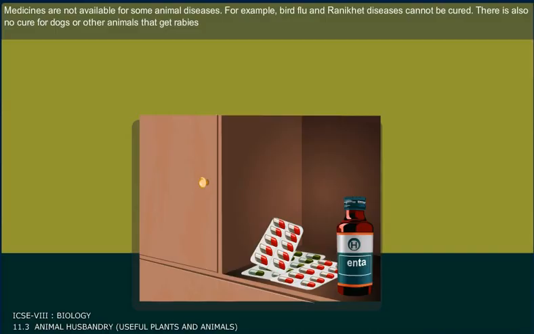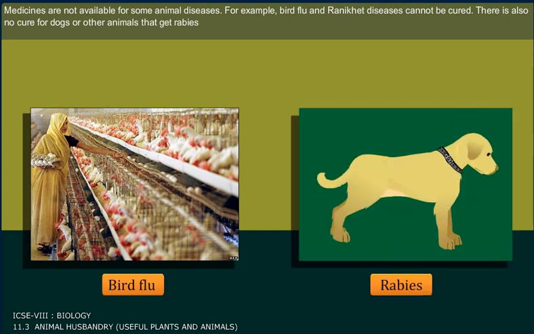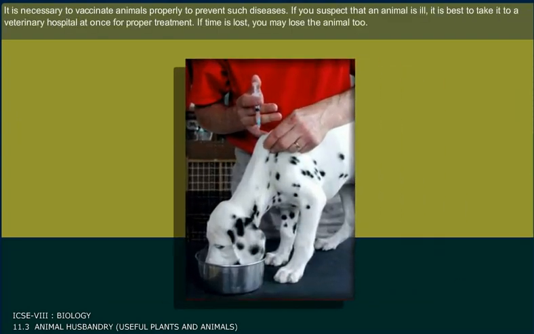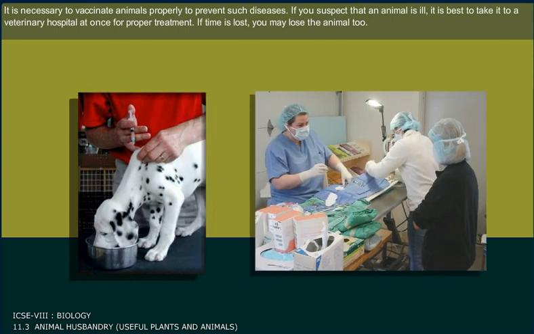Medicines are not available for some animal diseases. For example, bird flu and Ranikhet disease cannot be cured. There is also no cure for dogs or other animals that get rabies. It is very necessary to vaccinate animals properly to prevent such diseases. If you suspect that an animal is ill, it is best to take it to a veterinary hospital at once for proper treatment. If time is lost, you may lose the animal too.